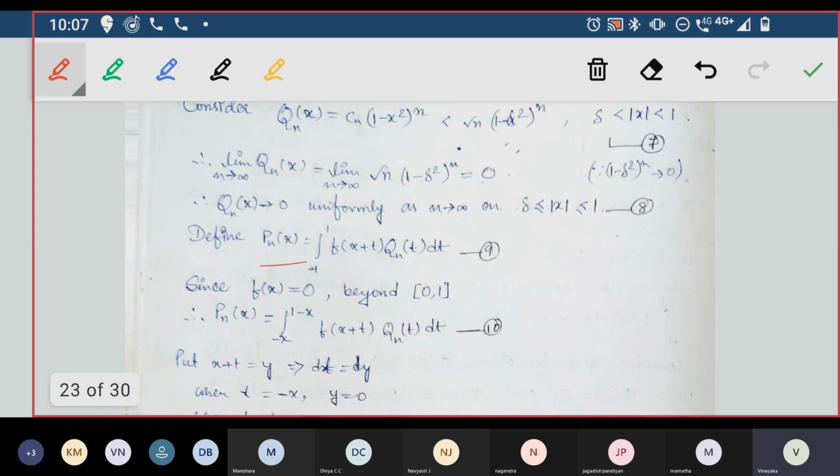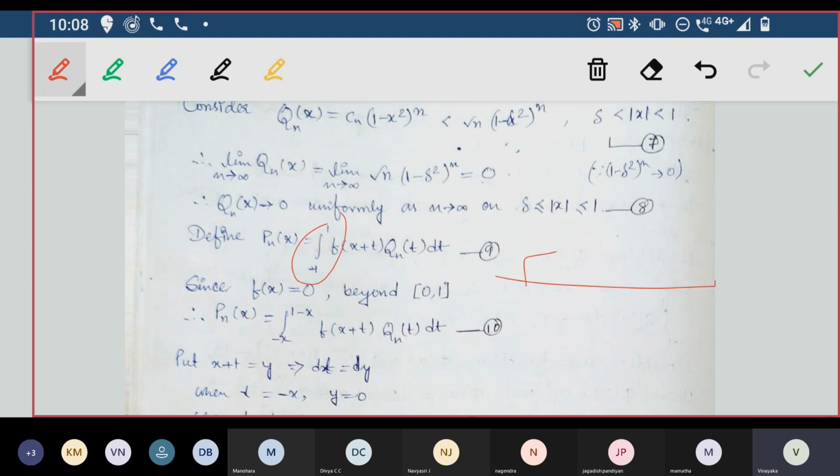How will I define Pn of x? I'll define Pn of x as the integral from -1 to 1 of f of x plus t into Qn of t dt. Remember, here the function is a polynomial in x, but the integration is in terms of t, not x. x is there only in f of x plus t. And we already know f of x is equal to 0 outside 0 to 1. But here the integration is from -1 to 1.